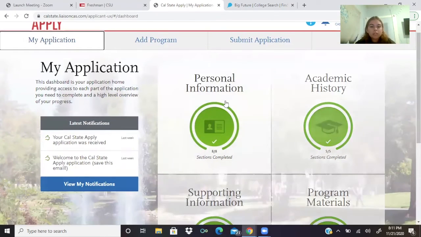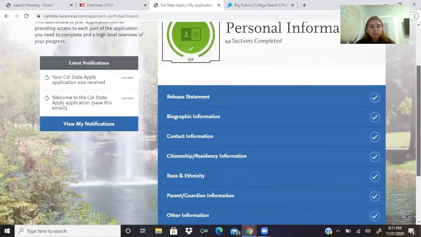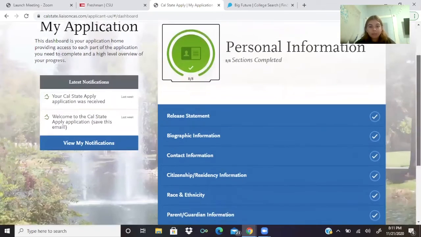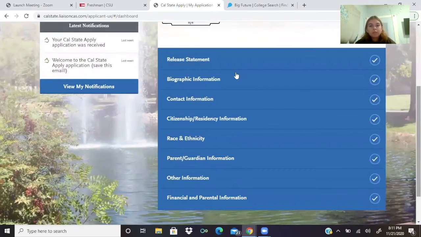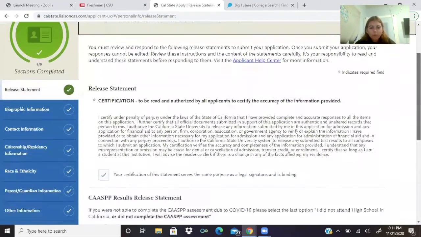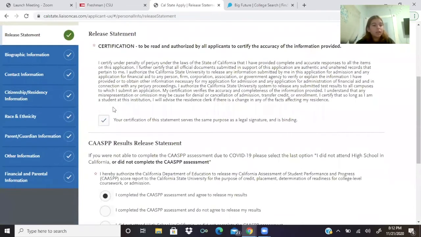So here's some personal information. So here you're going to just fill out some personal information. It says how much you've completed, so I've done 8 out of 8 of it because I've already finished. So some things we have, I believe this says that I graduated high school. Well, I'm going to. Yeah, so I'm allowing them to have my results for testing. Some citizenship, contact info, race, parent information.